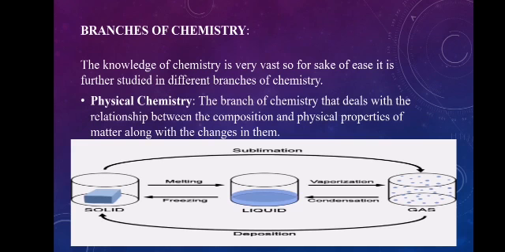First one is physical chemistry. The branch of chemistry that deals with the relationship between the composition and physical property of matter along with change in them. The properties of matter, like solid, liquid and gas. Anything that has mass and occupies space is called matter. उन्होंने क्या कहा? The properties of matter along with the change in them.